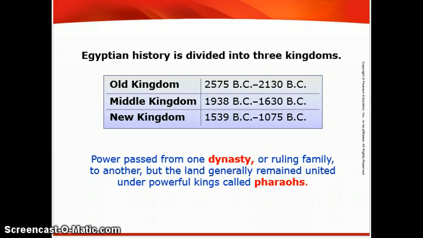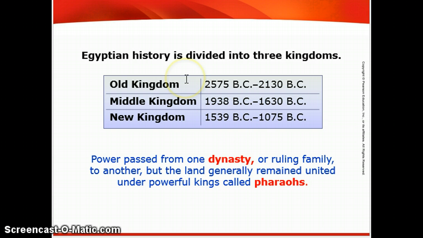Egyptian history is divided into three kingdoms. Historians took a look at ancient Egyptian history and decided to split it up into three. We have the Old Kingdom, also known as the Pyramid Age, the Middle Kingdom, and the New Kingdom. Please notice that the dates don't exactly match up.